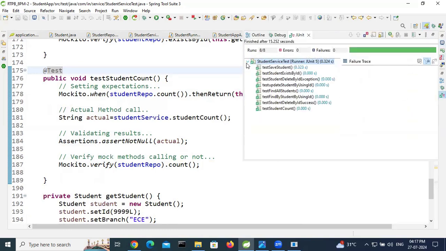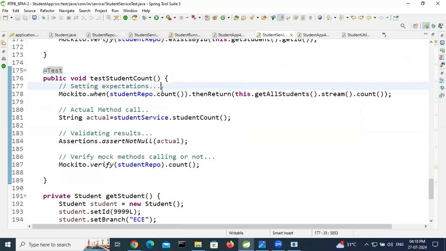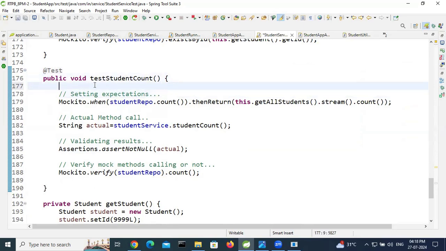So here, without using a mock static method, we are able to access the static method. This will work in some scenarios. In some scenarios we need to use mock static as well. In the next video, I will use mock static. This is working, right? After that, add another assert condition.